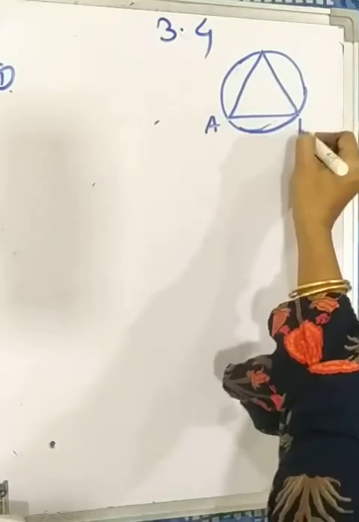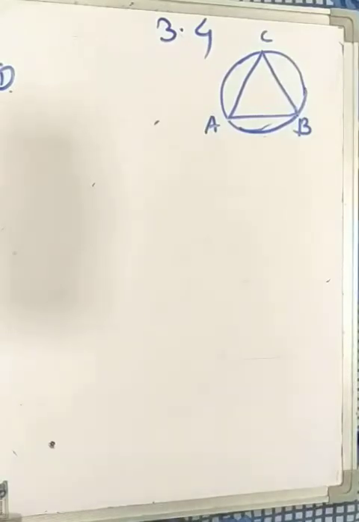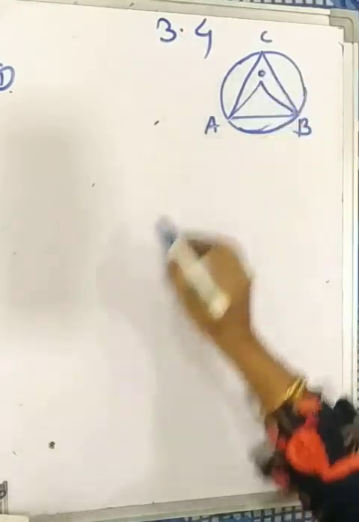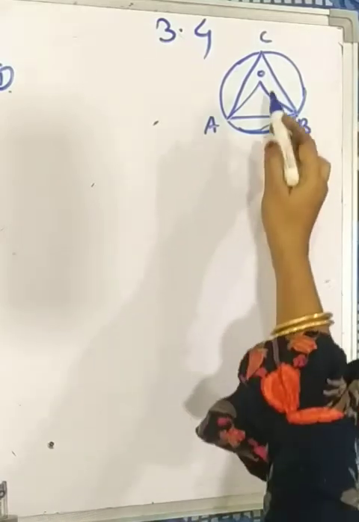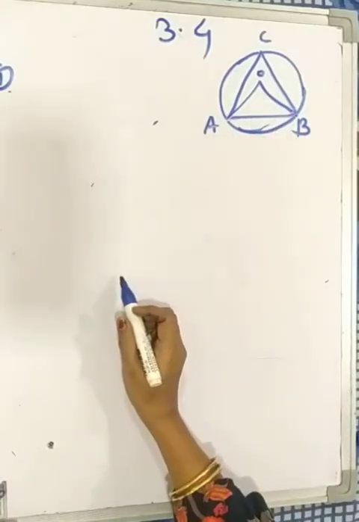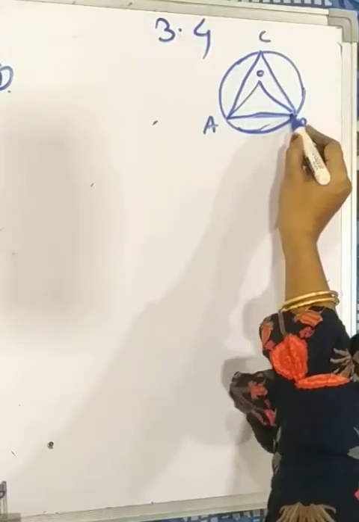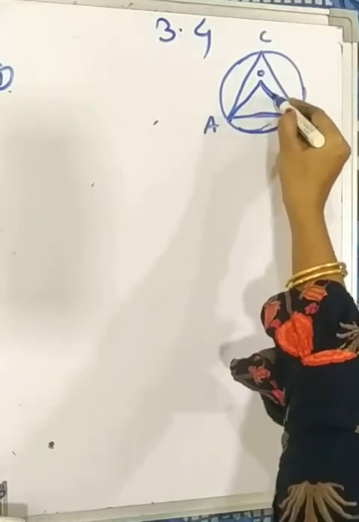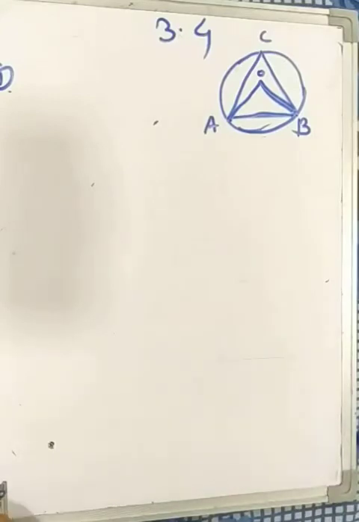In the figure, point O is the center of the circle. The length of chord AB is equal to the radius of the circle. Find angle AOB. Angle AOB is the central angle.